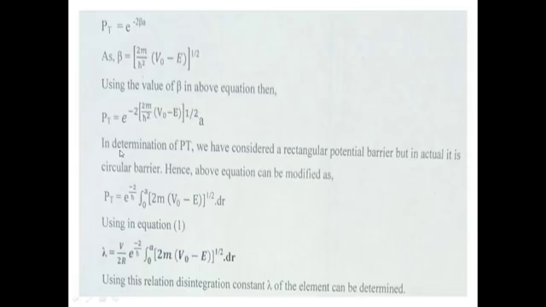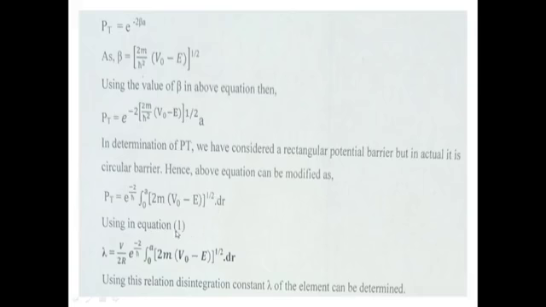In determination of Pt, we have to consider a rectangular potential barrier, but in actual it is a circular barrier. Hence, the above equation can be modified as Pt is equal to e^(−(2/ħ)∫ from 0 to a of [2m(V0 − E)]^(1/2) dr).